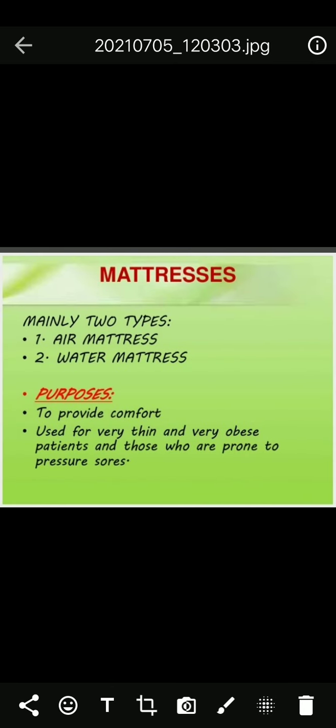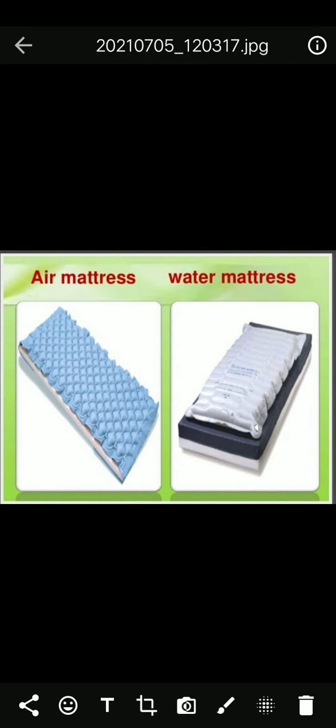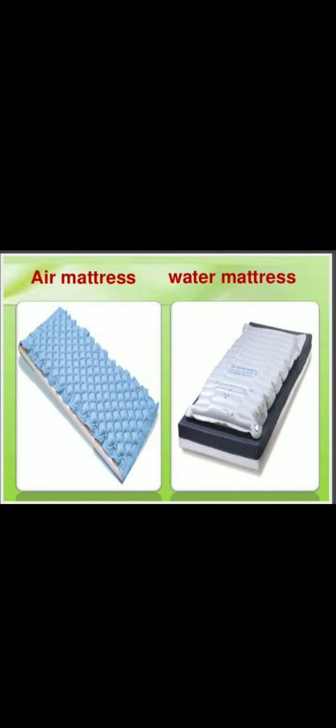And after that, mattresses, air mattresses, water mattresses. Purpose: to provide comfort, used for very thin and very obese patients and those who are prone to pressure sores. And this is air mattress and water mattress. For bedridden patients prone to pressure ulcers or diabetic ulcers, we must use these air mattresses or water mattresses to prevent bed sores.